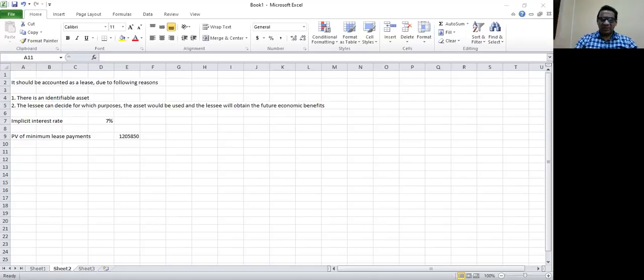And then we have annual lease payments of 356,000. The lease term is 4 years, but the useful life of the equipment is 8 years. And there is no residual value.